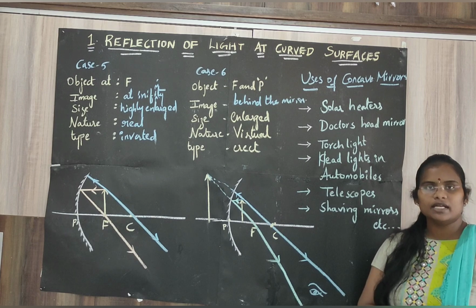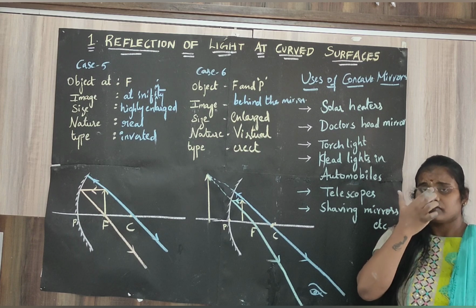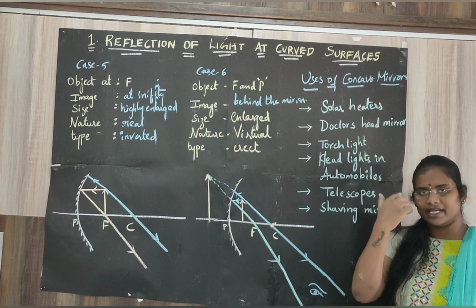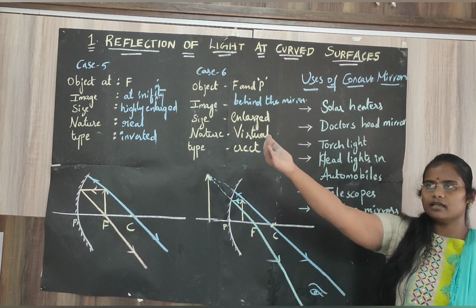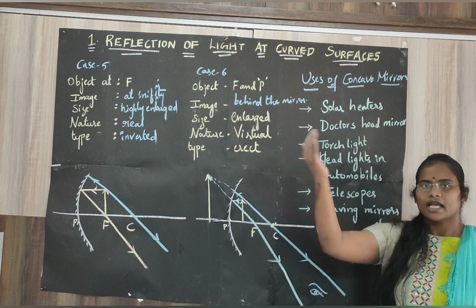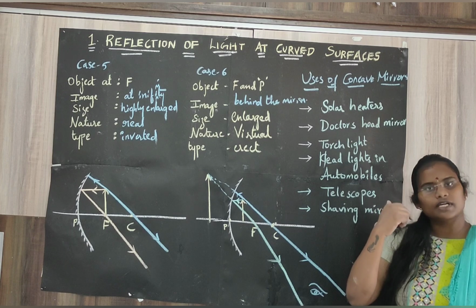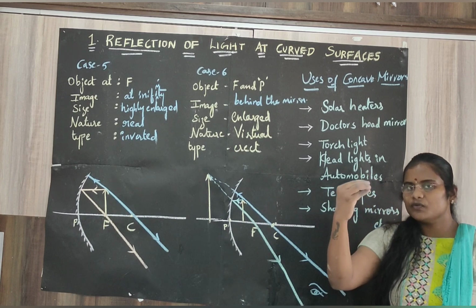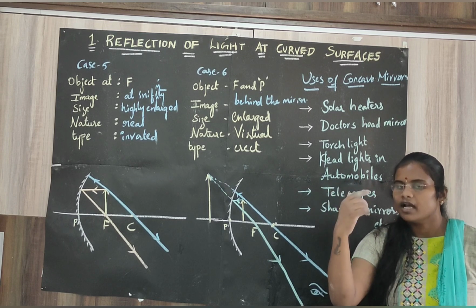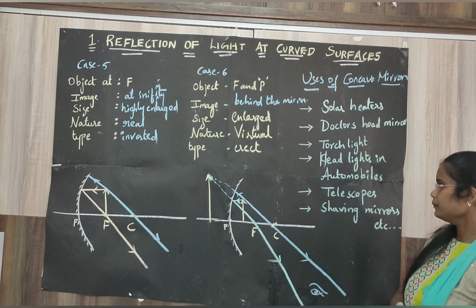And the doctor's head mirror. This doctor's head mirror is nothing but a large concave mirror. You will have a concave mirror over the eye of a dentist or ENT specialist. Opposite to the concave mirror, you will have a source of light. When the light from the source comes and falls on the concave mirror placed over the eye of the doctor, all the rays converge at the focus, and the doctor will move his head and find the focus and view the inner parts of teeth or nose, depending on his profession.